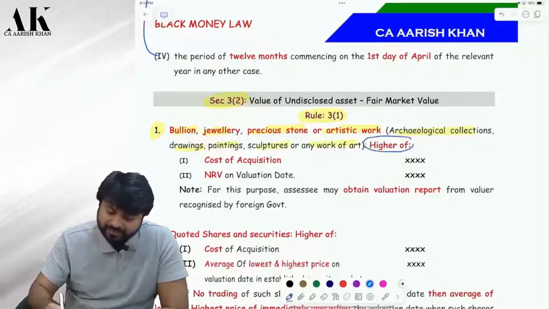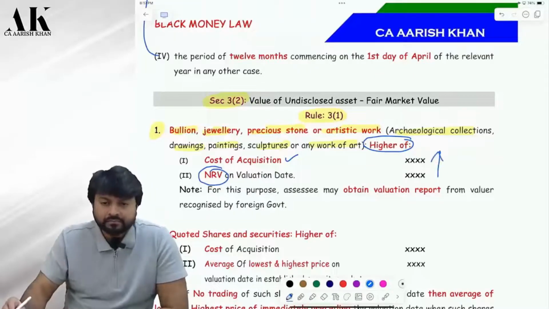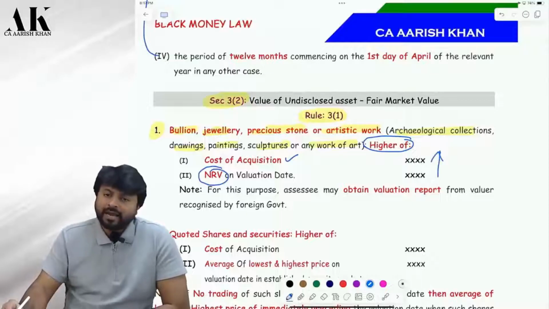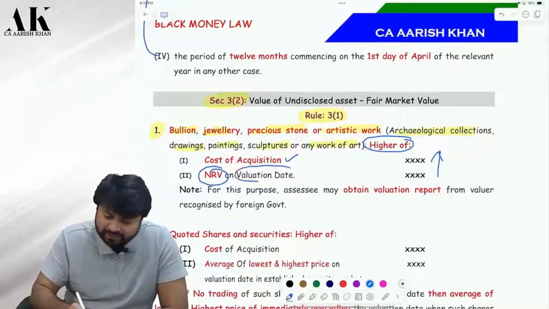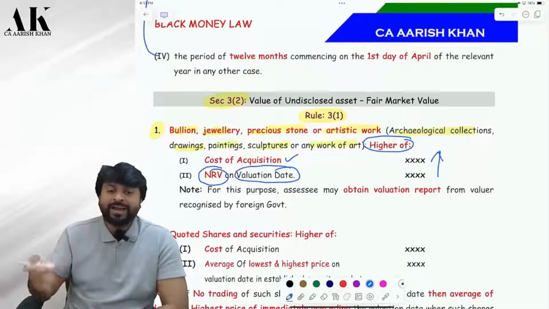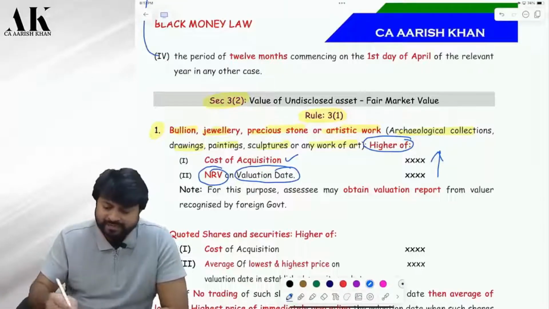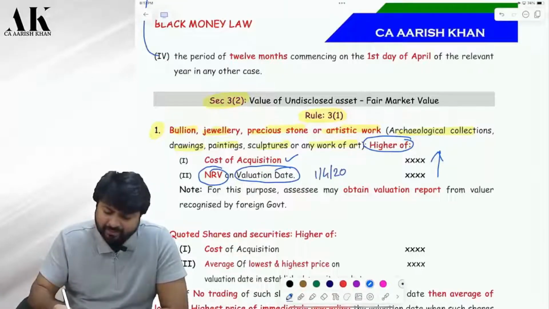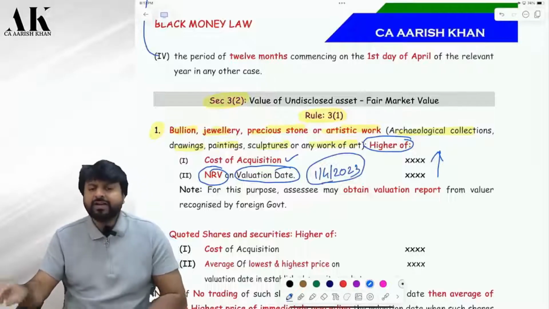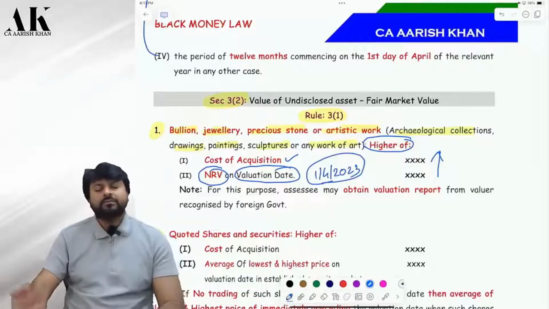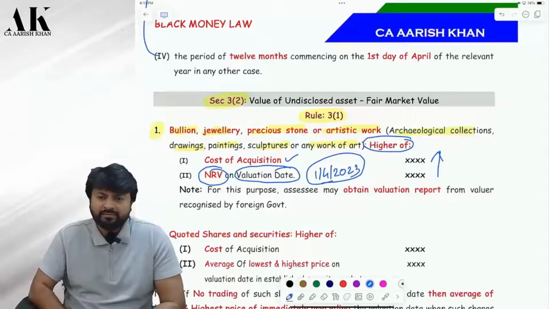The value will be higher of the cost at which you bought or the net realizable value, whichever is higher, okay? The cost or NRV, whichever is higher, NRV on valuation date. Now you will ask me, what do I mean by valuation date? Valuation date is nothing but by default 1st April. Don't worry.